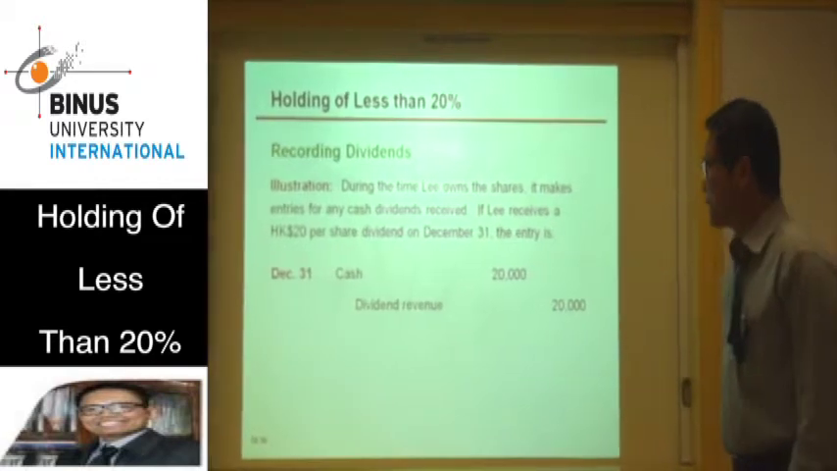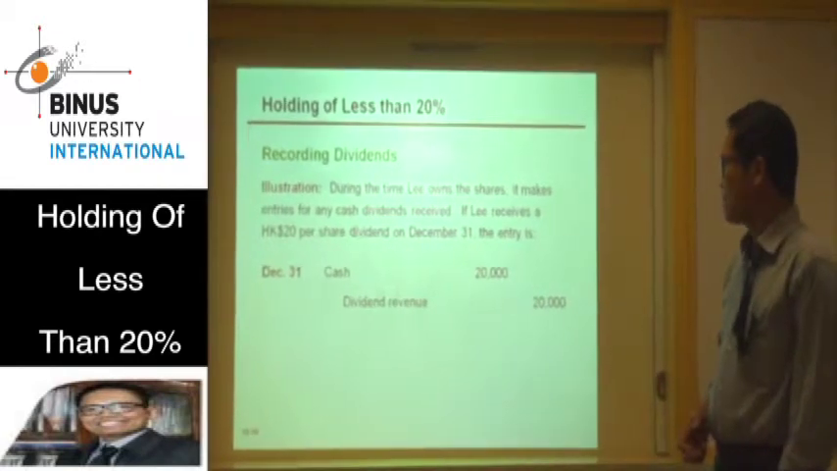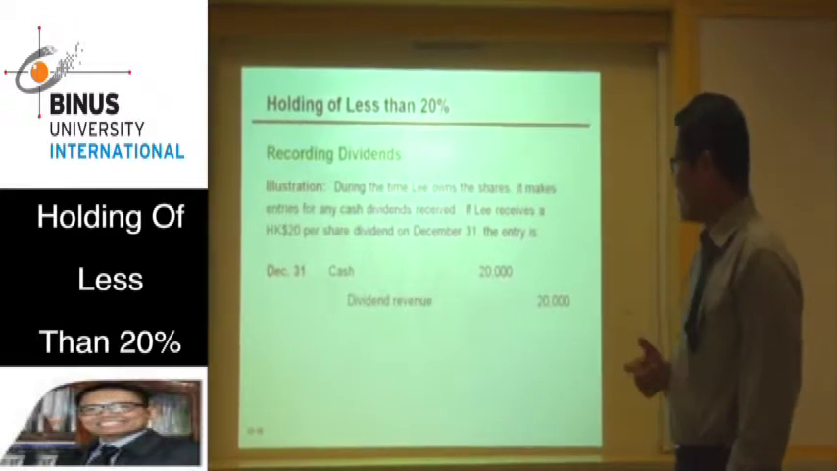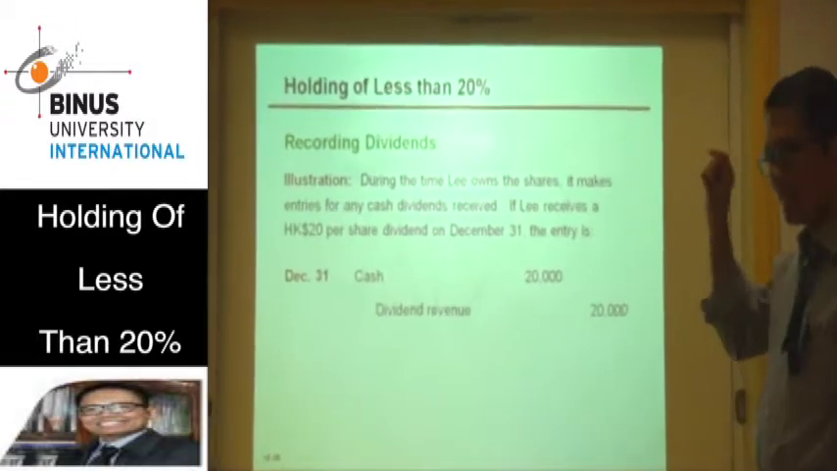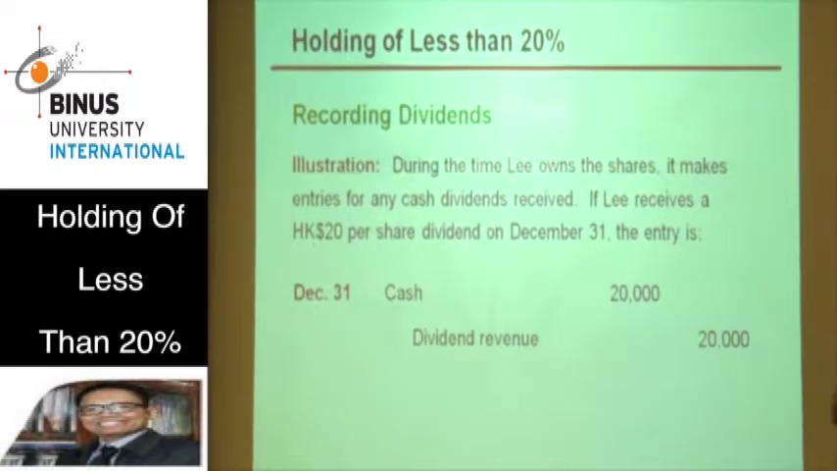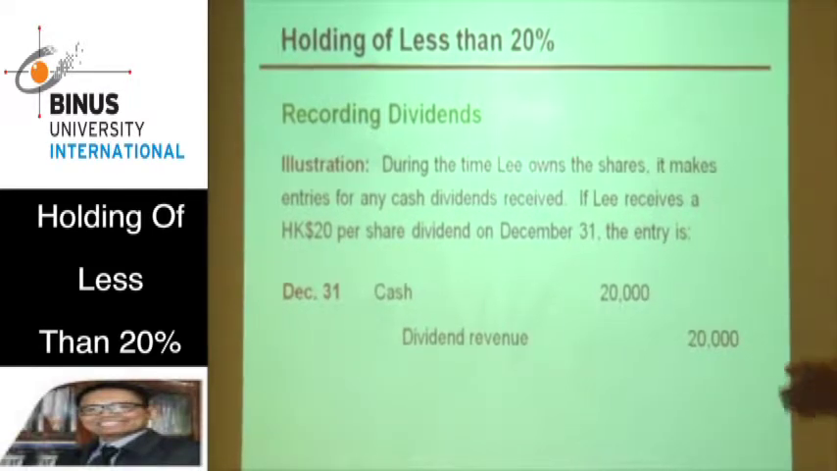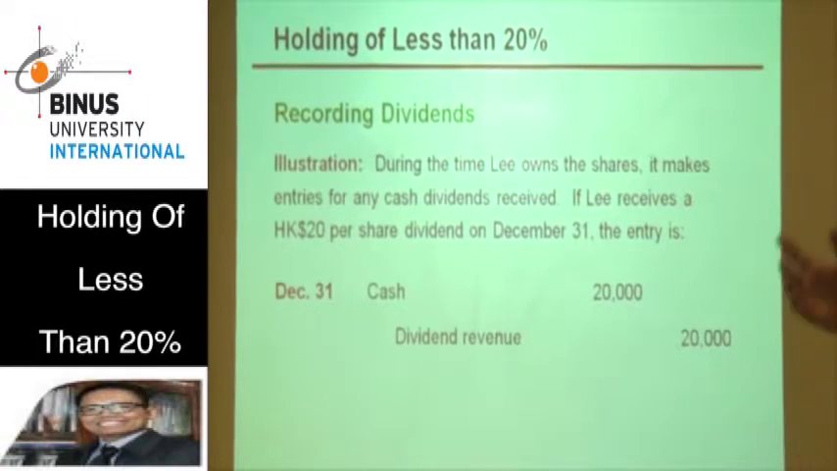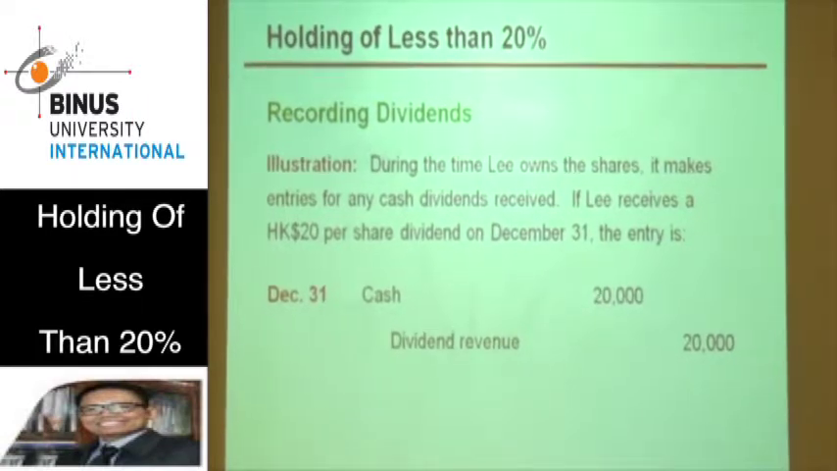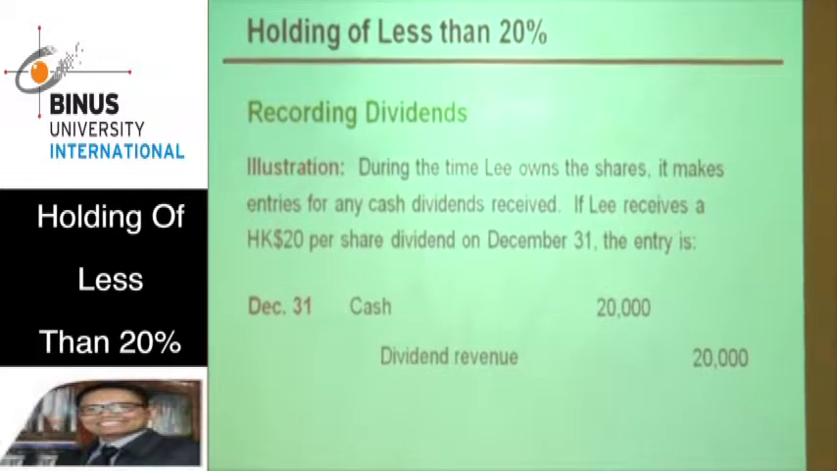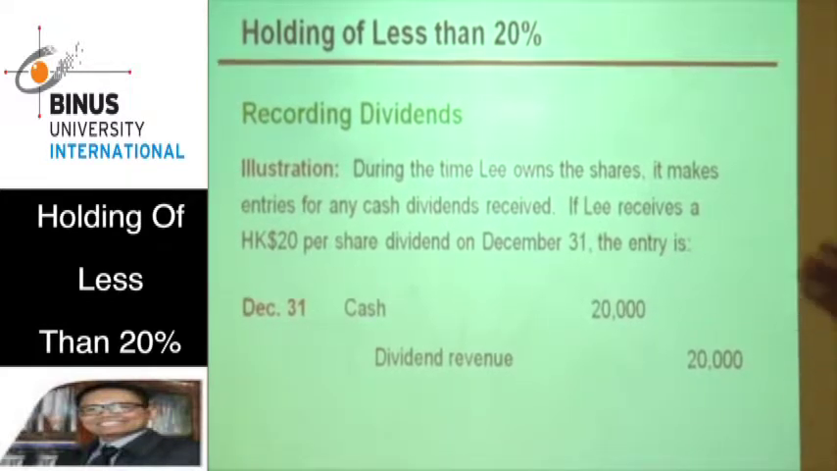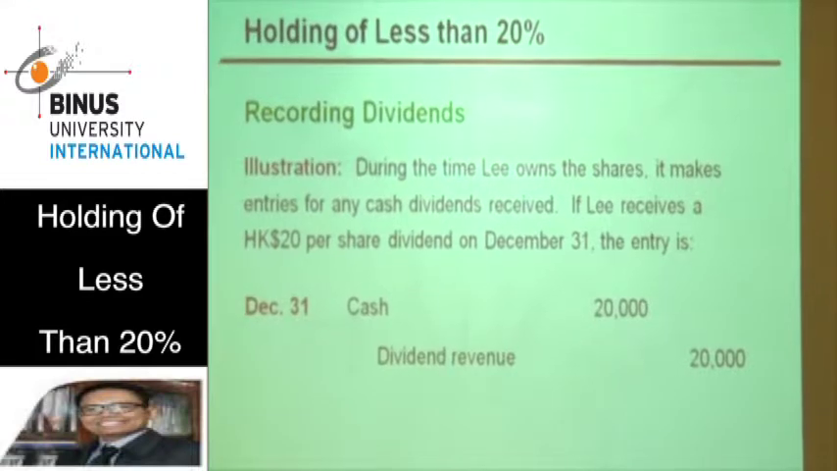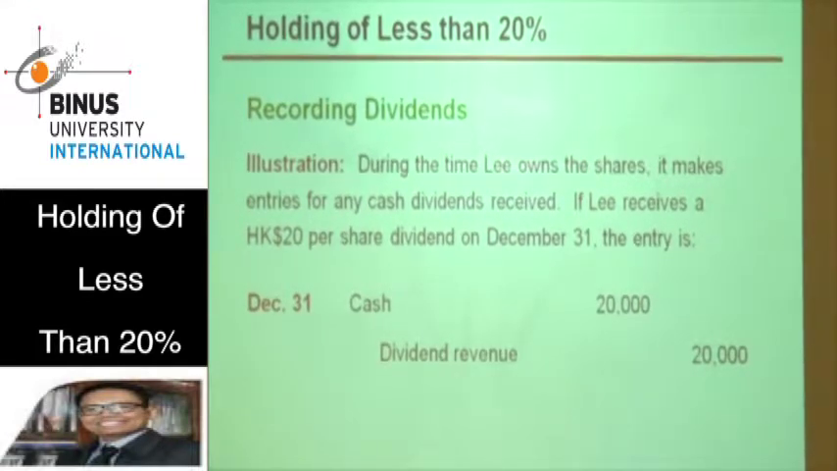One of the purposes of making an investment is to receive dividends. If the company receives a dividend, then the journal is debit cash and credit dividend revenue. For example, back to the example, the company received $20 per share and the company has 1,000 shares. Then the debit is cash 20,000, 20 times 1,000, and the credit is dividend revenue 20,000. This is the journal to record dividends.